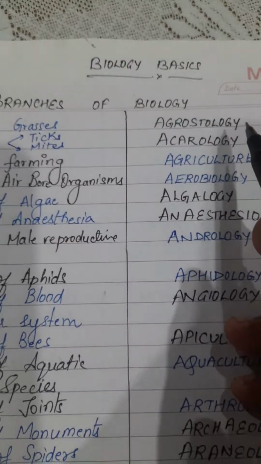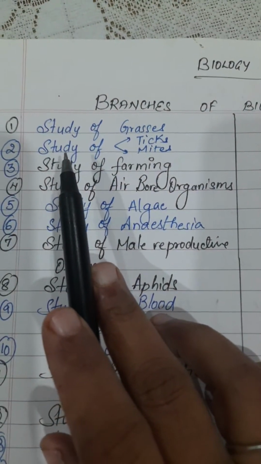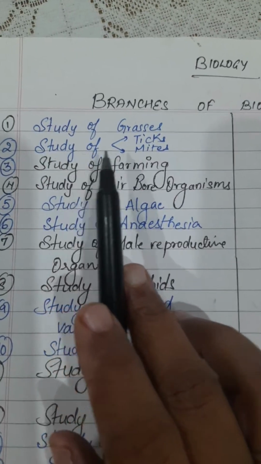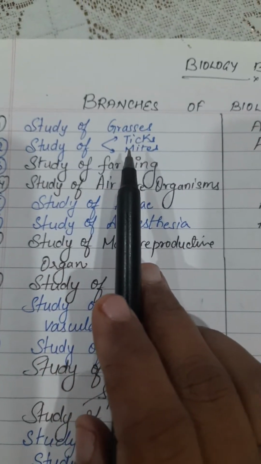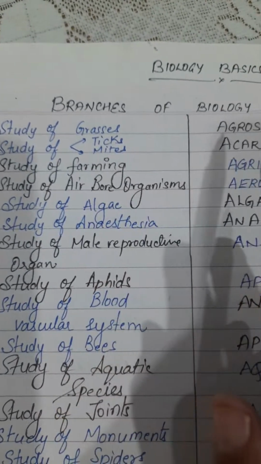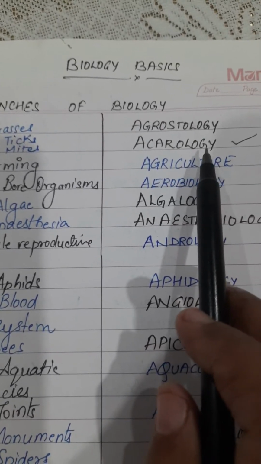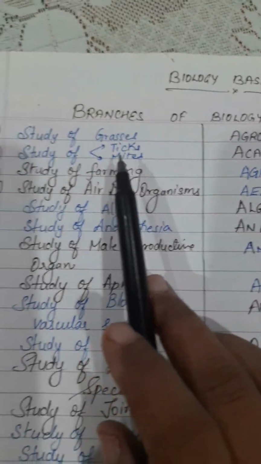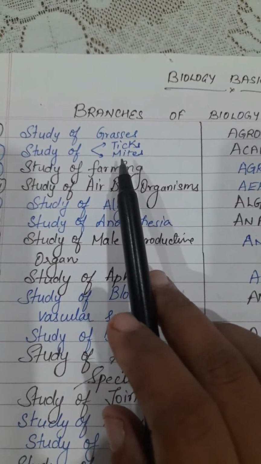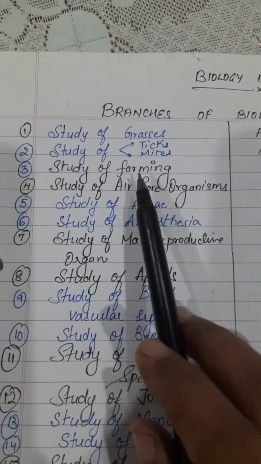And the second branch of science or biology that will study the ticks and the mites. What do you know, what's the name of that branch? The name of that branch is acarology. So if somebody asks you what is acarology, you have to tell that it is the branch of science that deals with the study of the ticks and the mites.